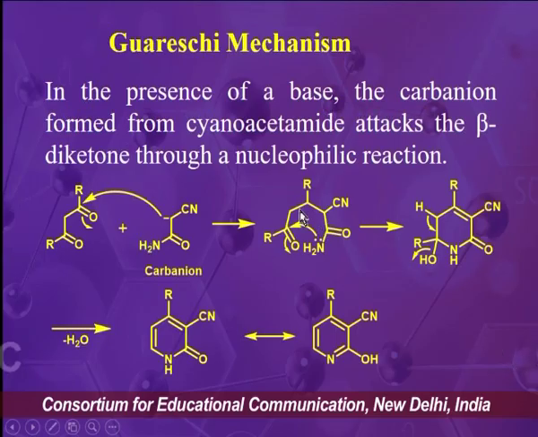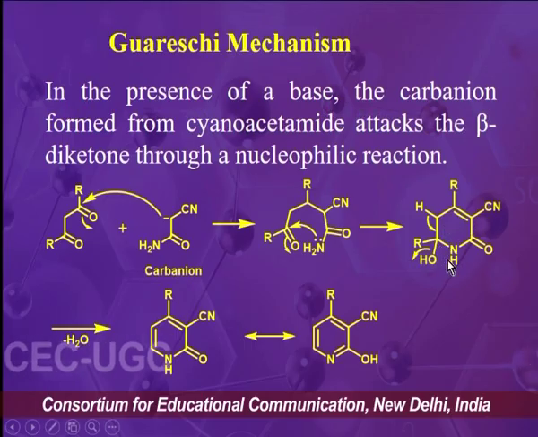Then we will have this intermediate, and from this intermediate there will be an intramolecular nucleophilic addition reaction between the amine functional group and the carbonyl group. After that we will have a cyclic intermediate.